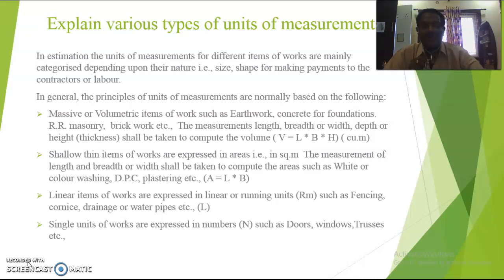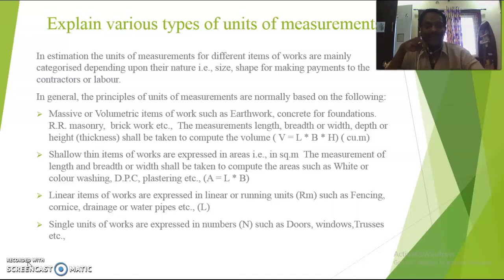The measurement of the length and breadth or width shall be taken to compute the areas, such as white or color washing, DPC. DPC means damp proof course. Generally, the damp proof courses are provided with a standard thickness, either 20 mm or 25 mm.